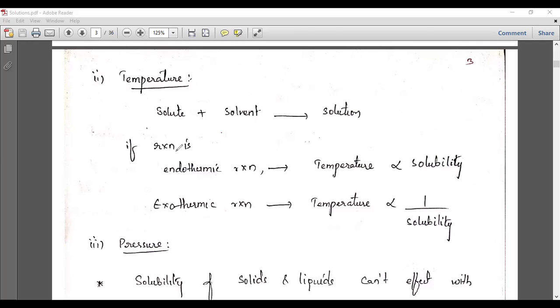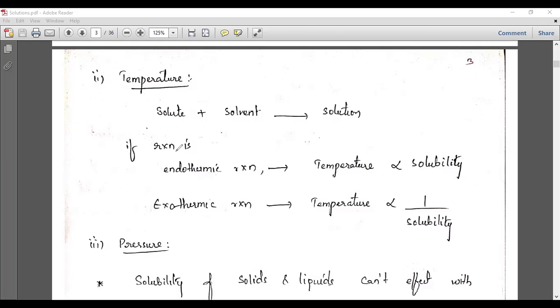So temperature is inversely related to solubility in the case of exothermic reactions, and directly related in endothermic reactions. Because endothermic itself indicates it absorbs from the inside, hence the temperature must increase so that the solubility will increase.